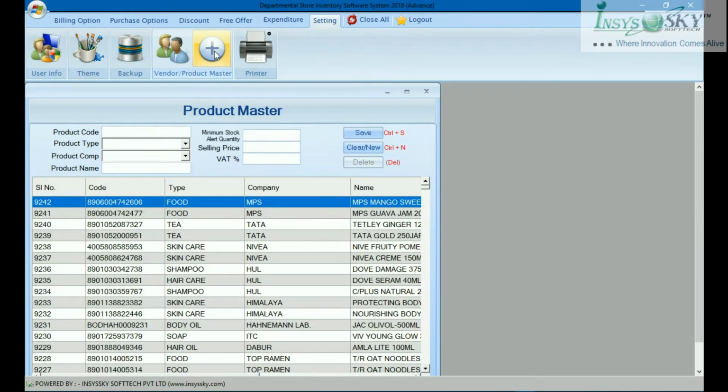Whenever a new product comes, you can put the product code, the type of product, the VAT, meaning the tax, what type of tax it is, and the code. It can be defined in the store, so that whenever you call it in any other part where it is required, it will directly take this data there.